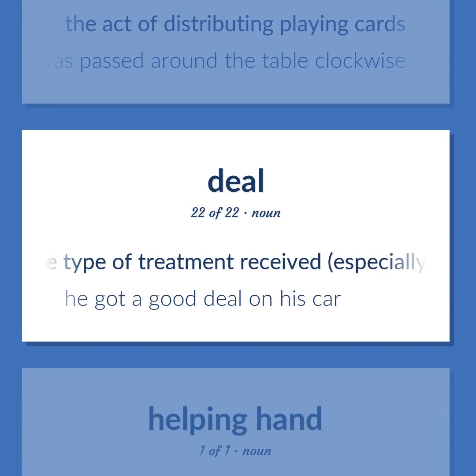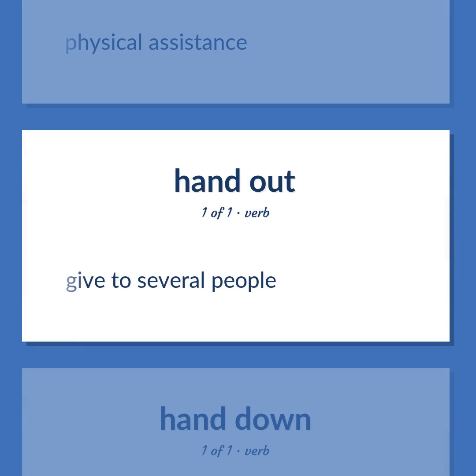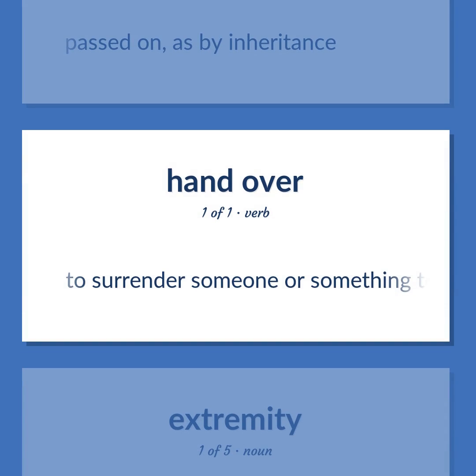The type of treatment received, especially as the result of an agreement. He got a good deal on his car. Physical assistance. Give to several people. Passed on, as by inheritance. To surrender someone or something to another.